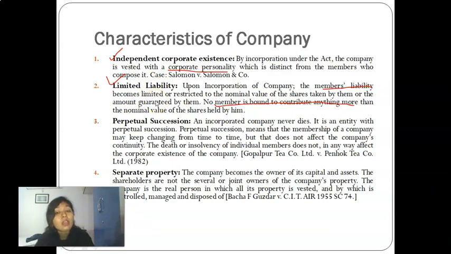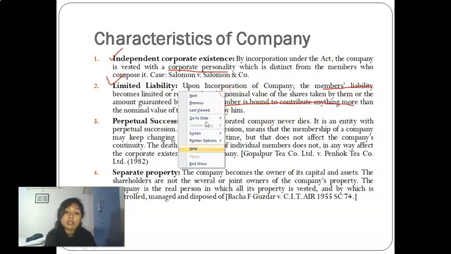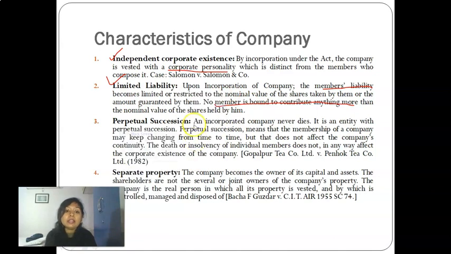What these are, we'll discuss in the further slides. Then, no member is bound to contribute anything more than the nominal value of shares held by them. What does this mean? It means that only the amount they had agreed to contribute, either by way of shares or by guarantee, only for that amount they are liable, nothing more than that.